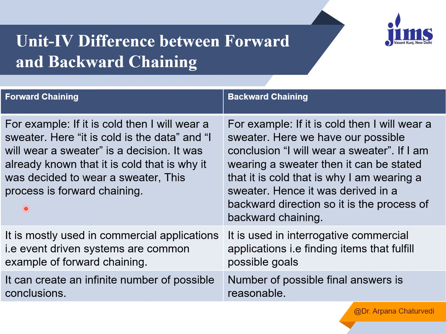When we talk about forward chaining, it is mostly used in commercial applications, that is, event-driven systems are a common example of forward chaining. Whereas backward chaining is used in interrogative commercial applications, that is, finding items that fulfill possible goals. Similarly, forward chaining can create an infinite number of possible conclusions, whereas in backward chaining, the number of possible final answers is reasonable.